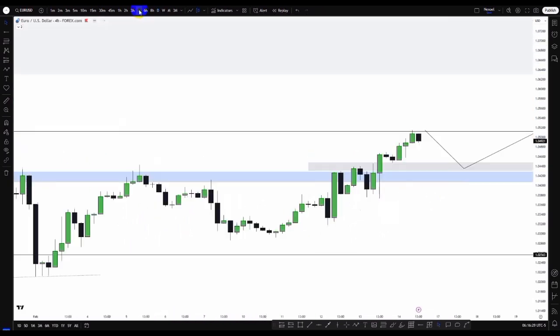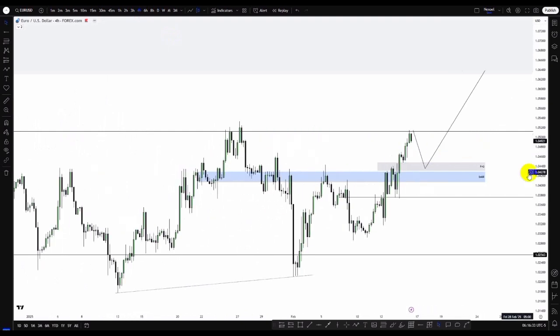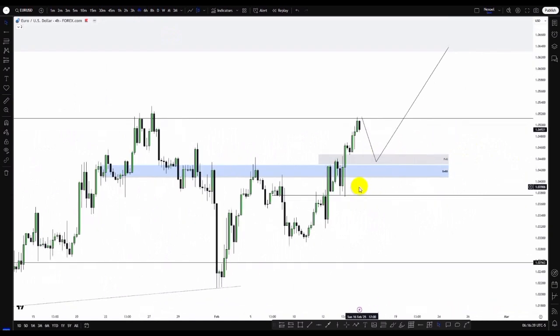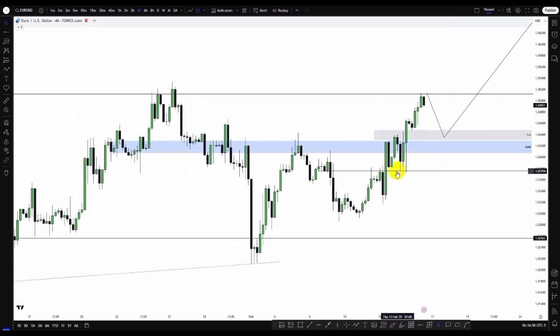Let's check the 4-hour time frame. So here in the 4-hour time frame, we can also clearly see that we have this daily fair value gap. What we can see is we have this breaker block. This is the last up close candle that sponsored this bearish movement that took out this low points, mitigating this order block, this bullish order block, in confluence to this bearish order block that was violated to the upside. Price mitigated that, and now we can see this bullish movement to the upside.